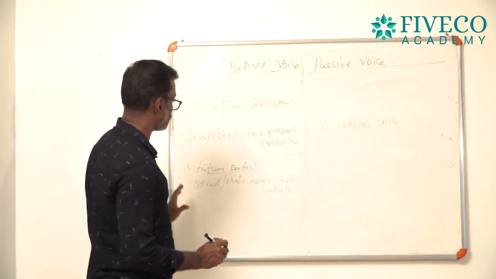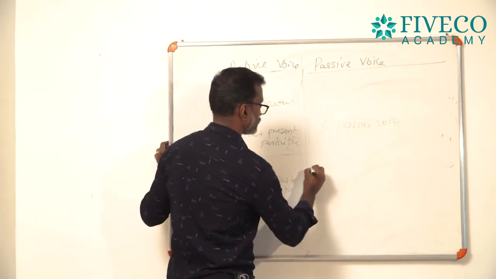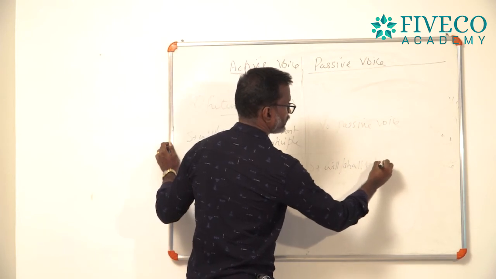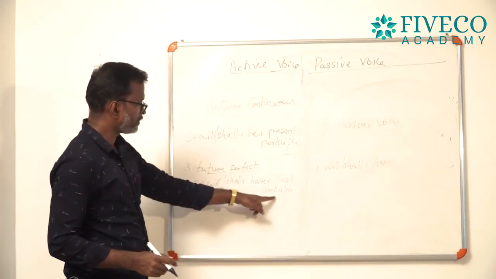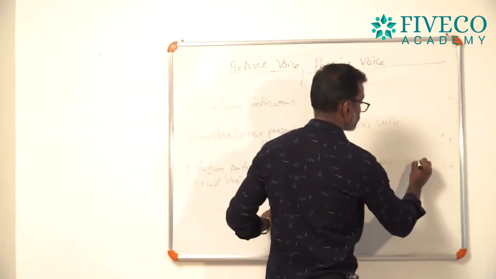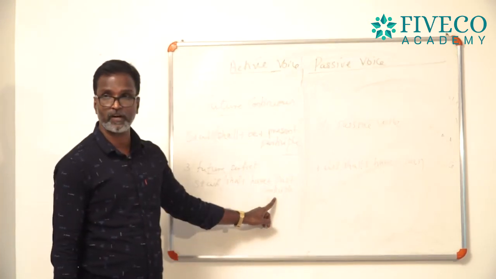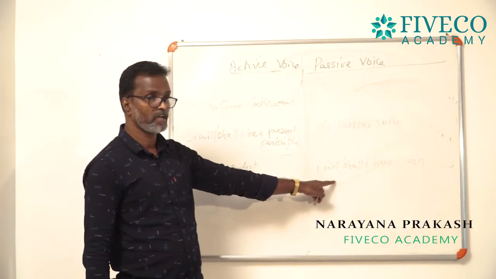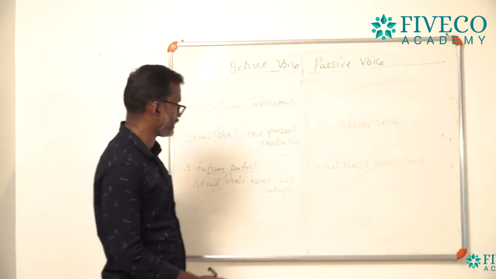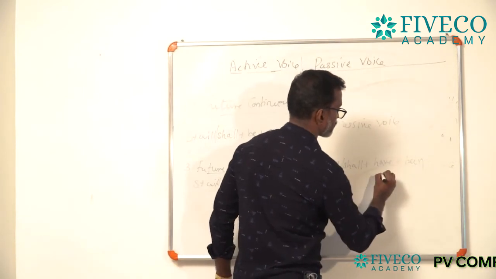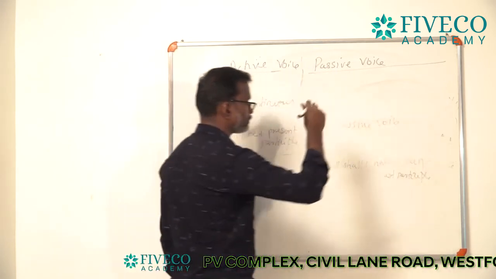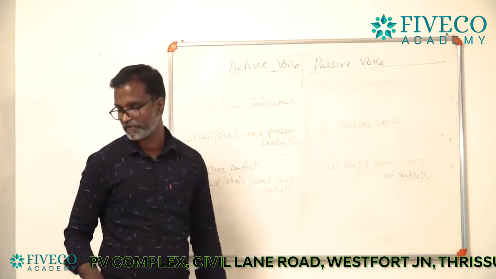And the passivization structure is subject plus will or shall plus have plus past participle. I mean, you can use been. You want to create the effect of past participle in the passivization structure. So, you can use been: subject plus will or shall plus have plus been plus past participle.